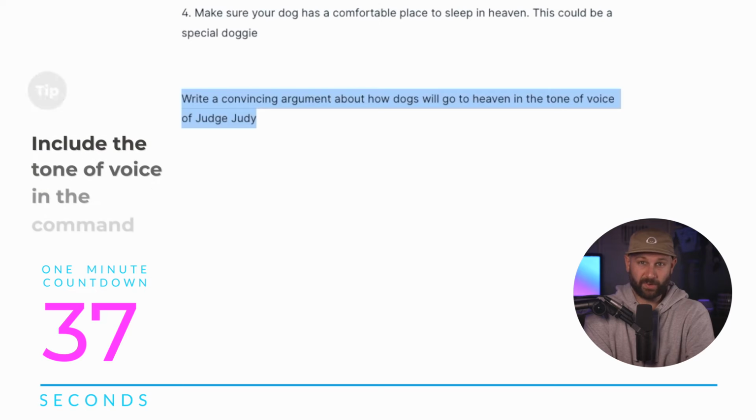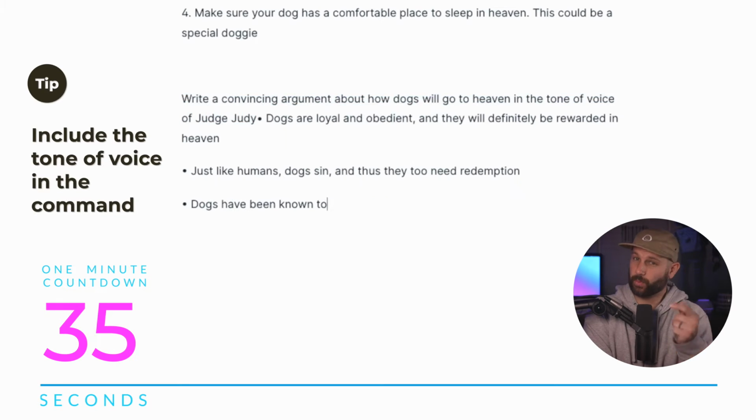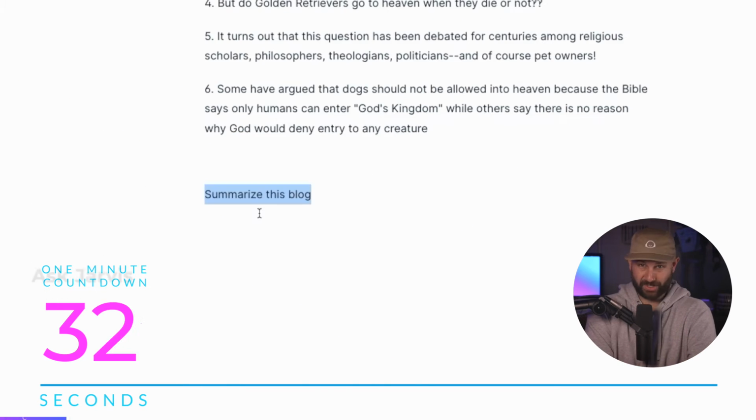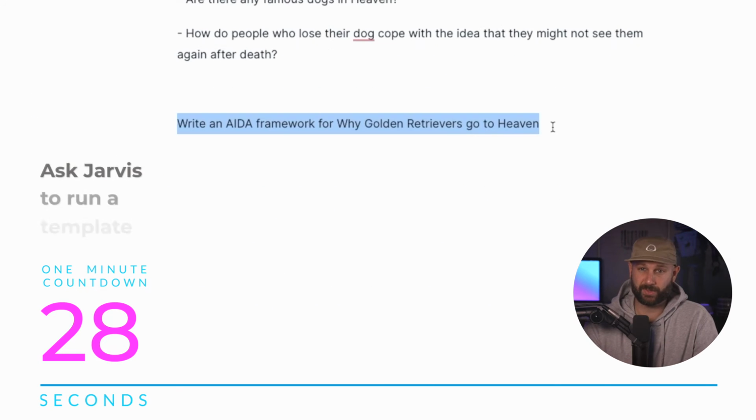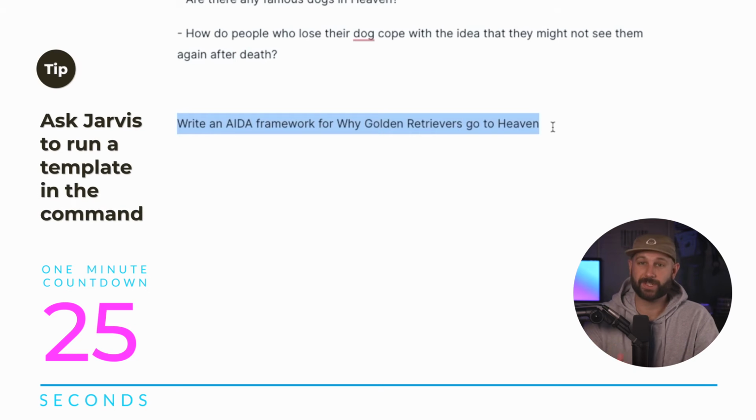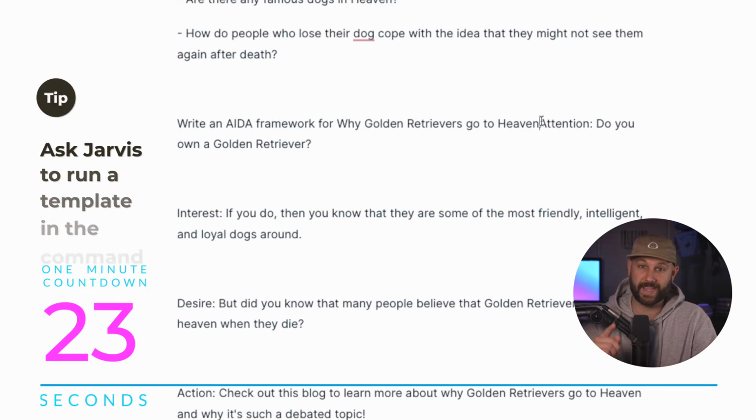Want Jarvis to write a certain way? Include the tone of voice in your command to reinforce a certain writing style. Ask Jarvis to summarize something. Ask him to brainstorm for you. Sick of switching between focus mode and power mode? Well, just ask Jarvis to run any one of the templates in your command.